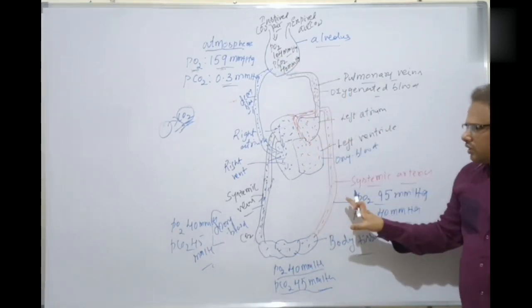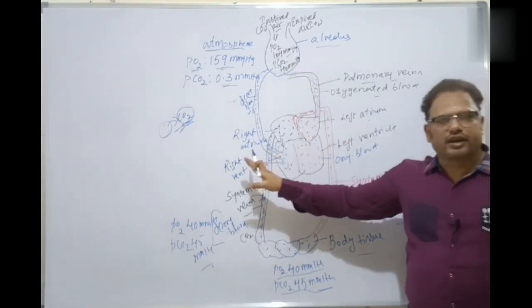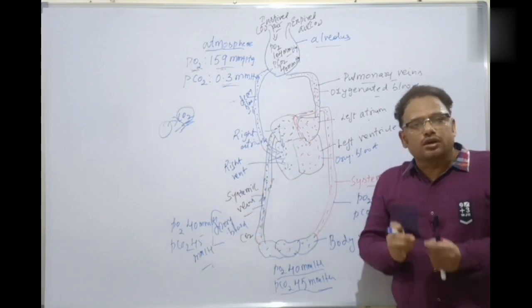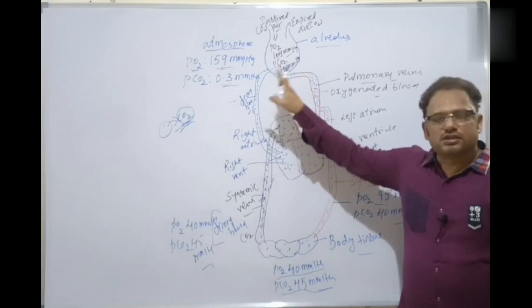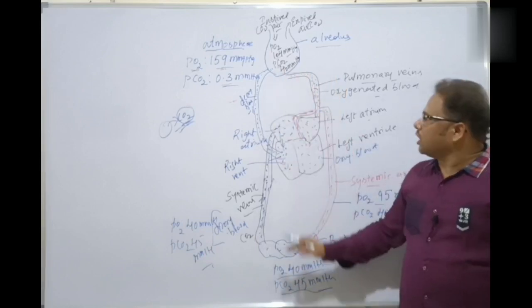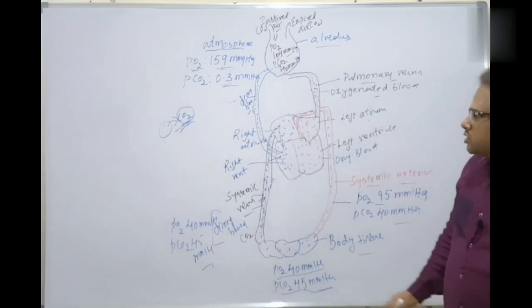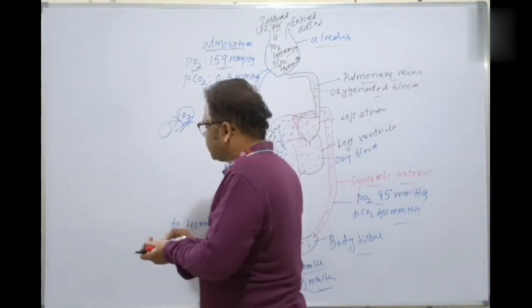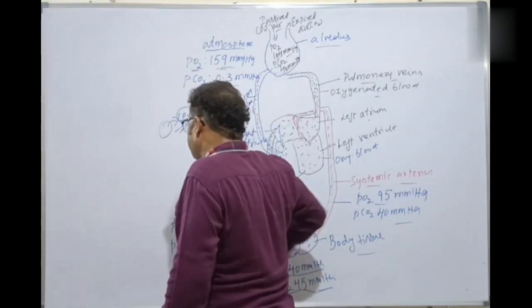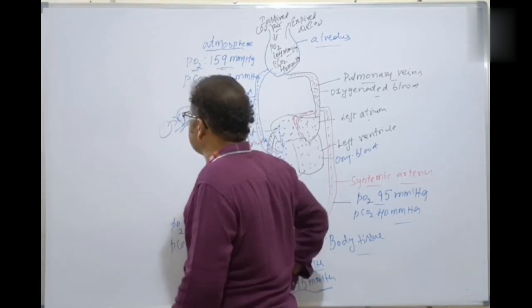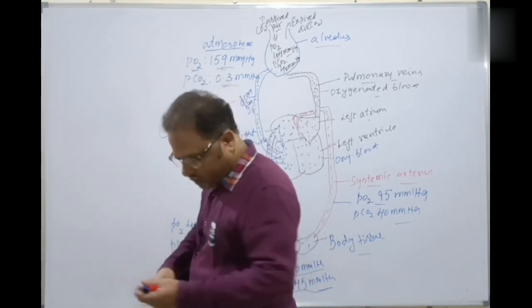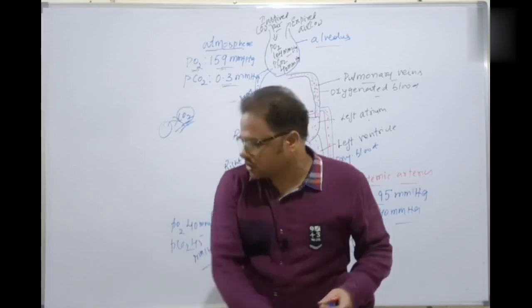So based on the diffusion and the partial pressure of gases, or the concentration gradient of the gases only, this diffusion of respiratory gases occurs here. So what is the most important factor for the exchange of gases? The partial pressure of gases. The partial pressure of gases is the most important factor here. Now let's discuss what the different factors are.